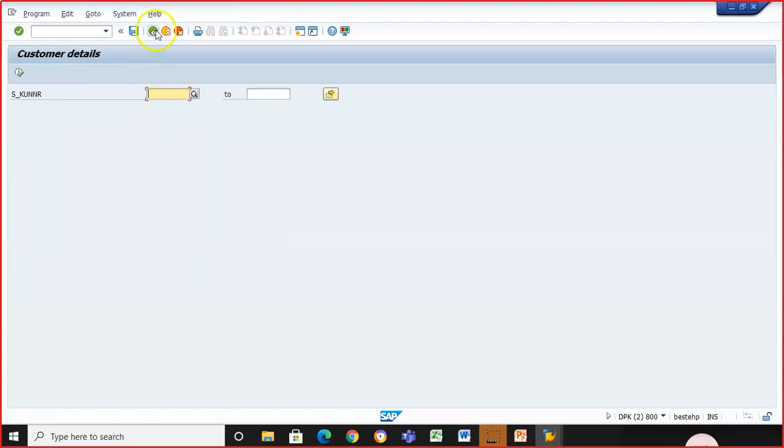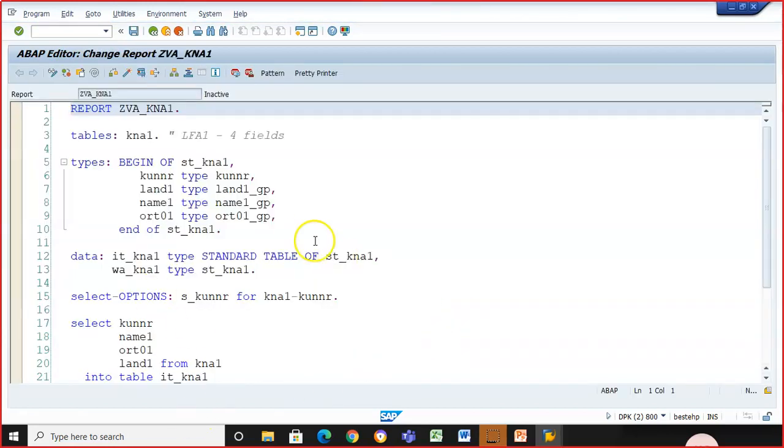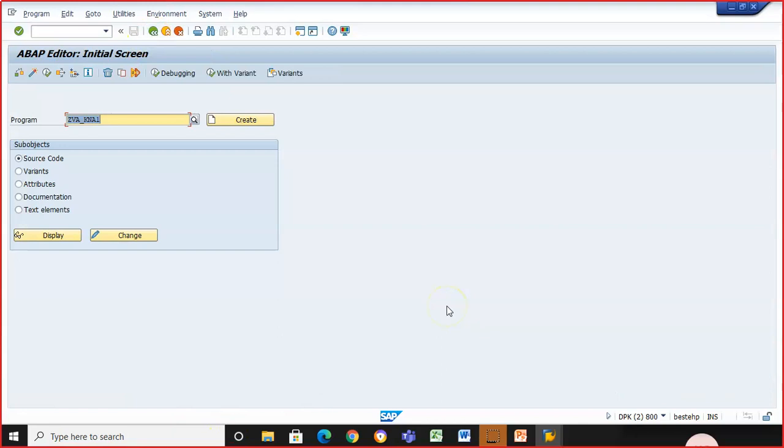See, there is a program behind it. For every transaction, there is a program behind it. Now, this is more technical, whatever you are seeing. If some end user wants to see the list of all the customer data in his organization, he is working in some sales department, he does not know SAP.